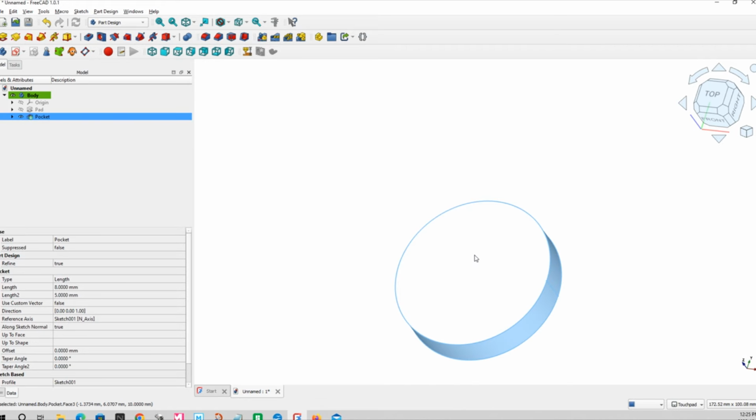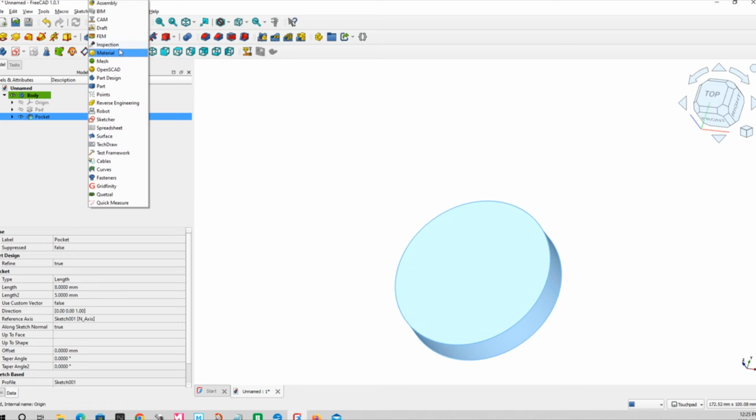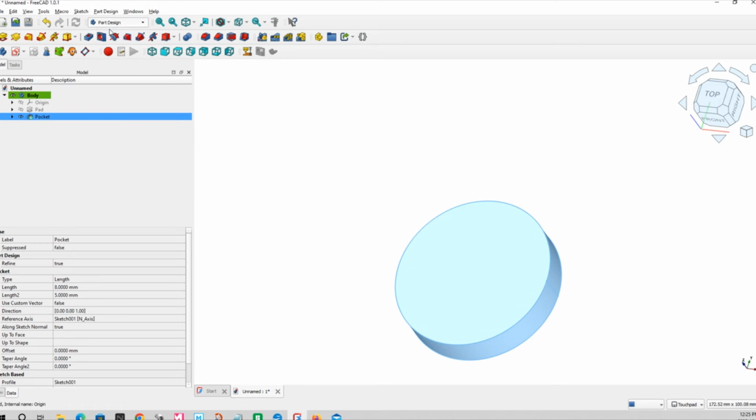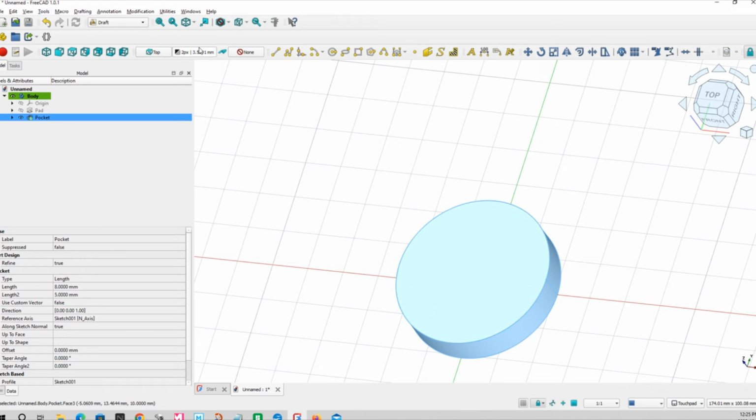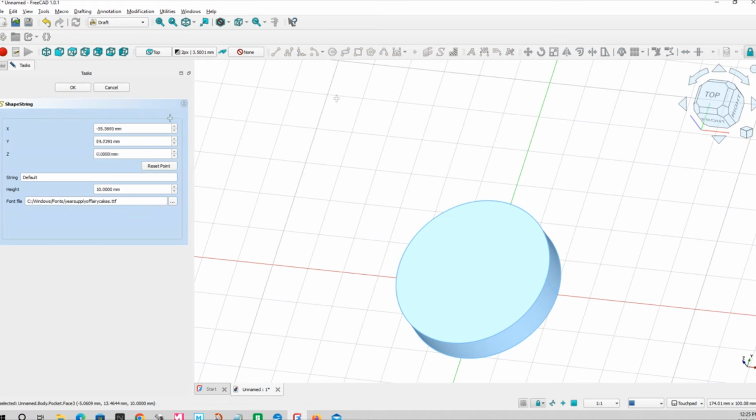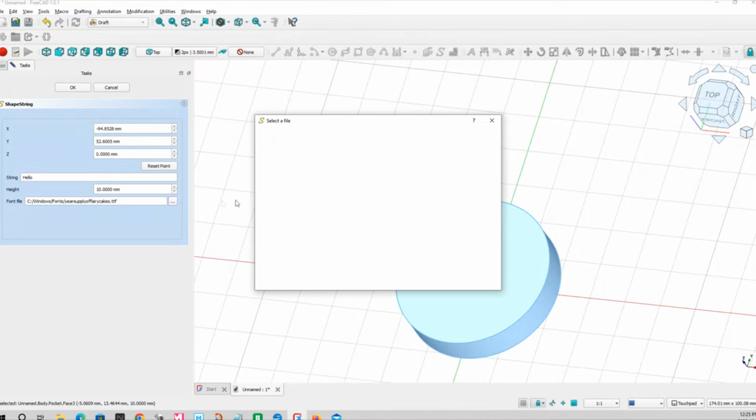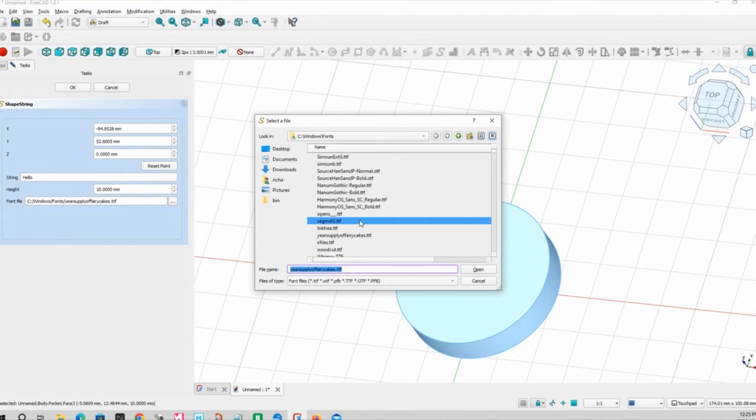So we want to add something to this surface, text. Normally you would go Draft, Shape String. Type in hello. Let's go to your favorite font, which is in the Windows directory, Windows/Fonts.